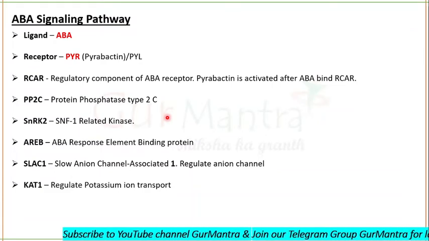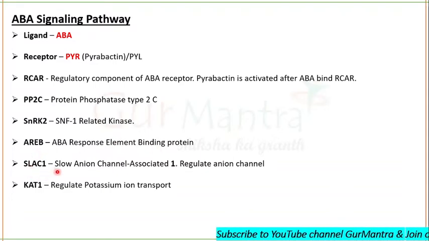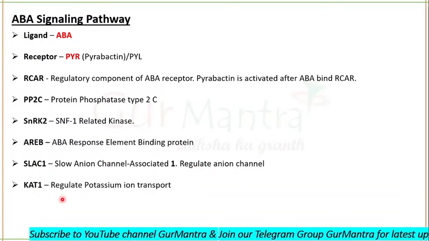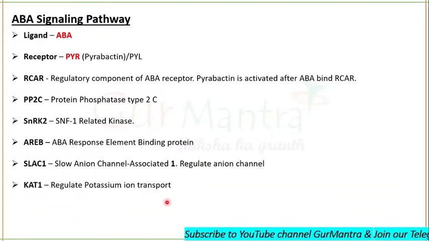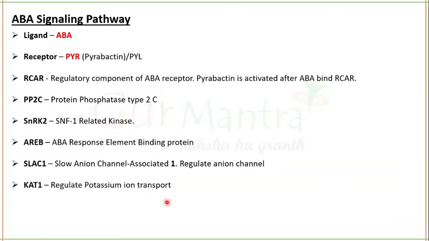Then AREB, abscisic acid response element binding protein. Next SLAC1, slow anion channel associated 1, regulates the anion channel, and KAT1 regulates potassium ion transport. These two proteins are mainly involved in the closure of stomata.